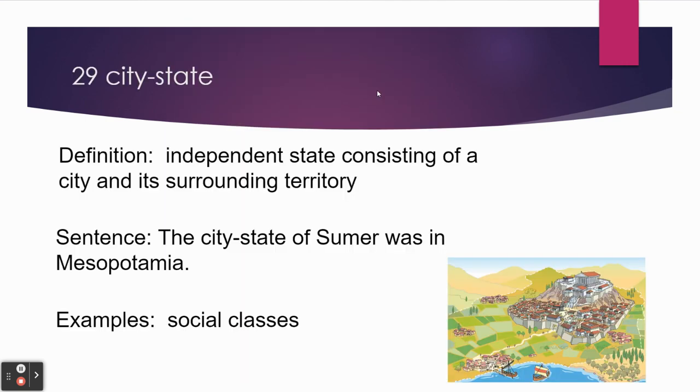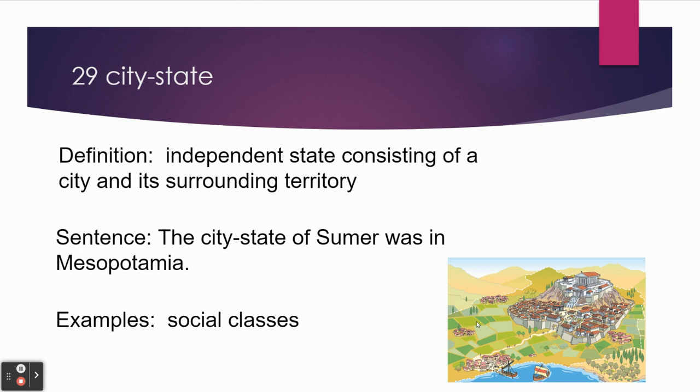City-state. Definition: independent state consisting of a city and its surrounding territory. Sentence: the city-state of Sumer was in Mesopotamia. Examples: social classes. Here you will see the city-state. So what it is, you have where the government would be. And then you have the people that live around it.